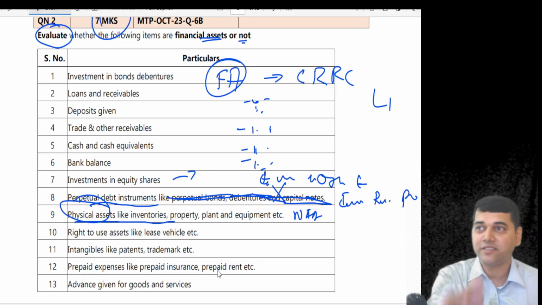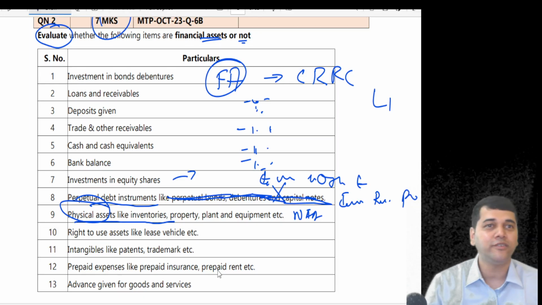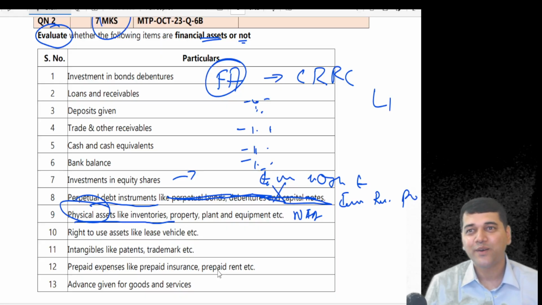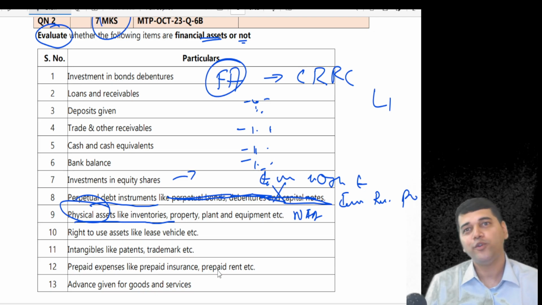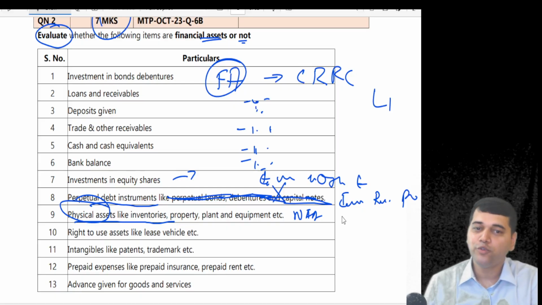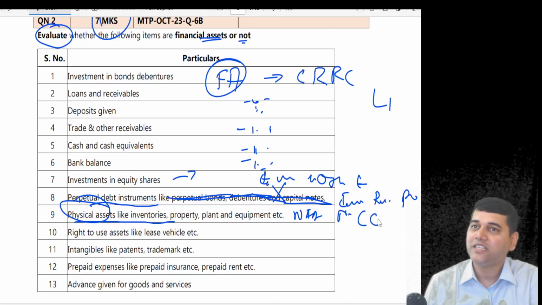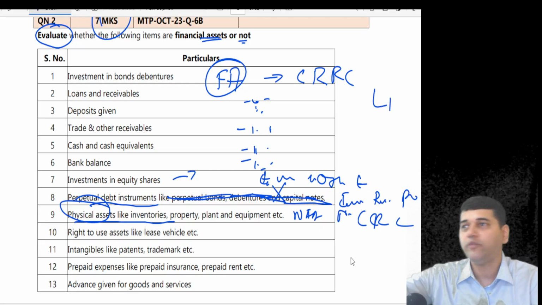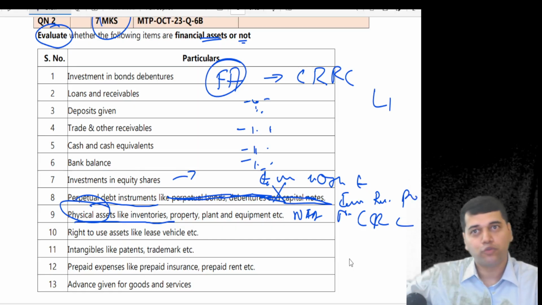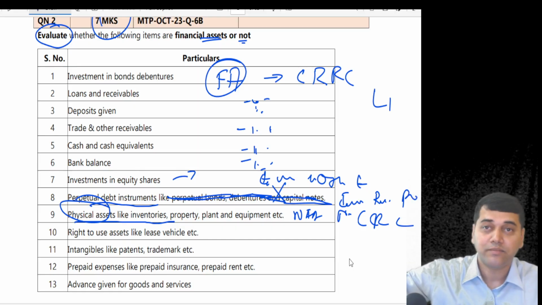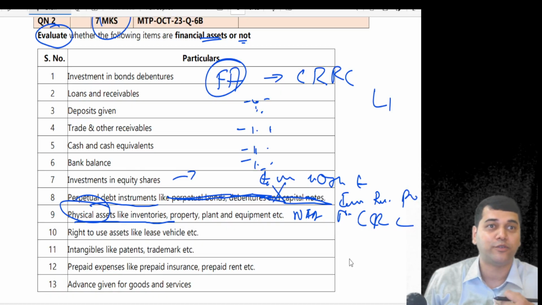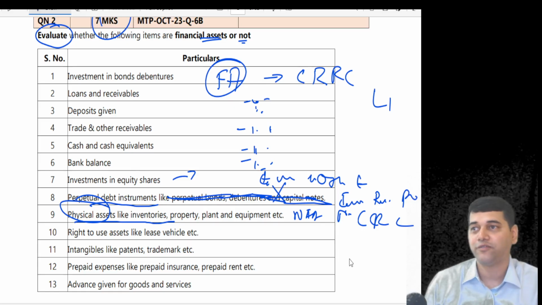But does the definition say that? Own use is only for derivative contracts there. Because you don't have a contractual right to receive cash. You hold one inventory. Do you have a contract to receive the cash? If you have sold this inventory to somebody, then that contract becomes a contractual financial asset to you. But inventory can never become a financial asset for you.